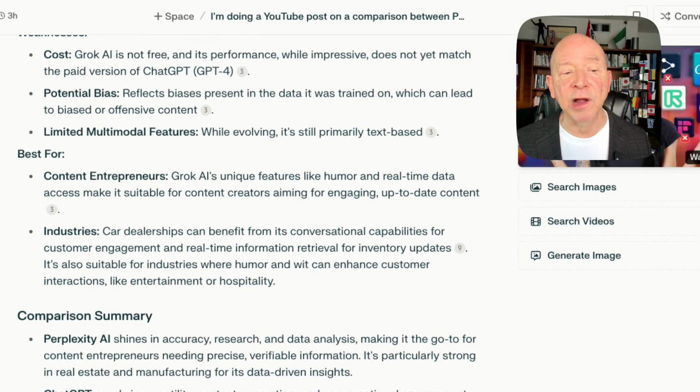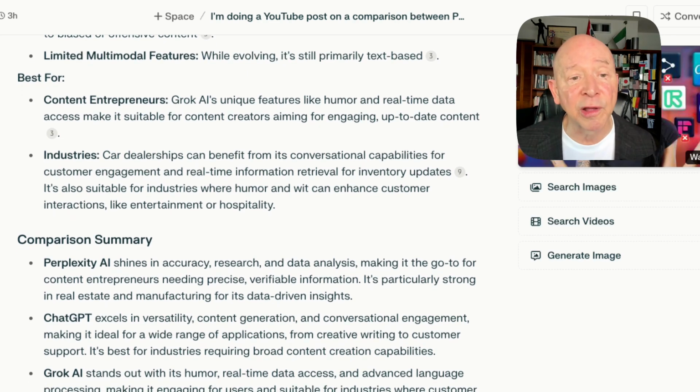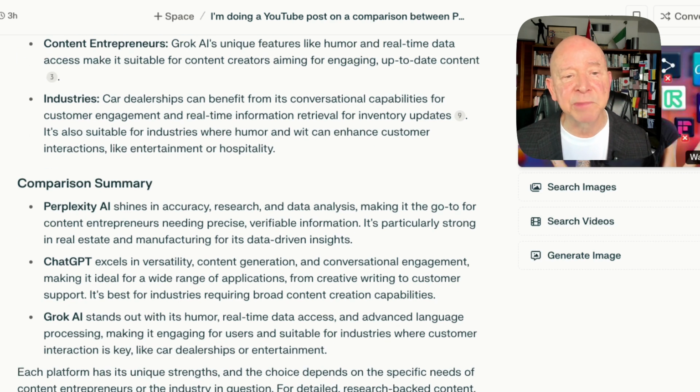This is going to be best for content entrepreneurs. Well, here we go. Its unique features like humor and real-time data suit creators aiming for engaging, up-to-date content. Industries, well, car dealerships can benefit from it: customer engagement and real-time information retrieval for inventory updates. It's also suitable for industries where humor and wit can enhance customer interactions. Well, let me think. It says entertainment or hospitality. I think that applies to just about everywhere you're going to go.